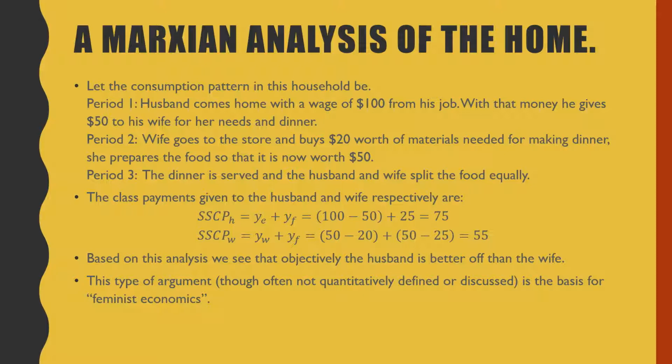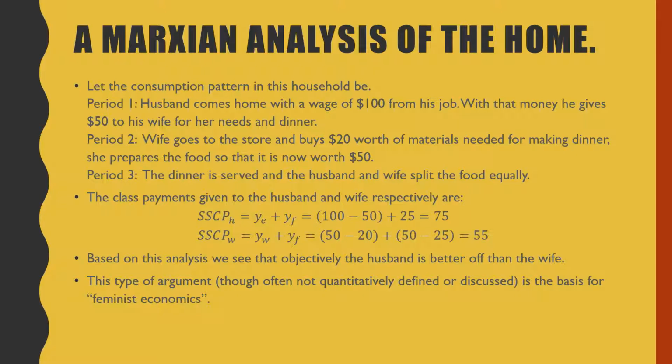The class payments of the husband and the wife respectively are, notice for the SSCP_H, which is for the husband, we have the payment from his employment plus the payment from the food that he gets. So he ends up getting $100 and he pays $50 to his wife. He gives $50 to his wife, and he receives an endowment of the food that he gets from his wife, which is $25. So he ends up with a total of $75 worth of services in this example.